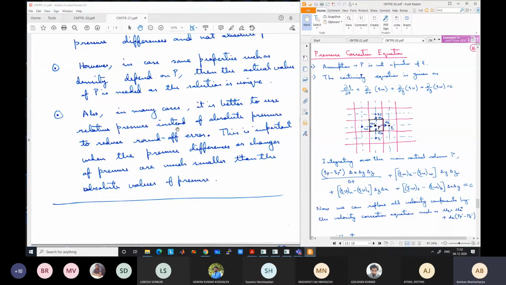The pressure difference between the two ends may be 10 Pascal or 5 Pascal, some small pressure difference. The atmospheric pressure itself is 100 kilopascal, meaning 1 lakh pascals. So instead of relative pressure, if I take absolute pressure at the beginning of the cylinder,